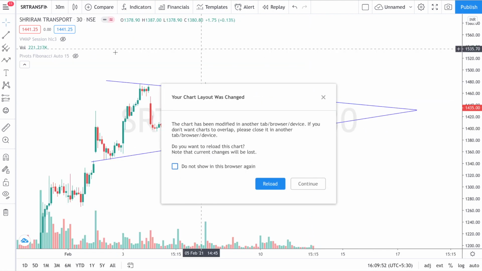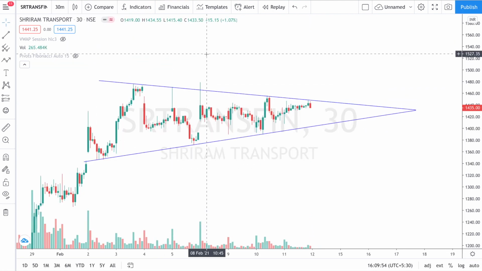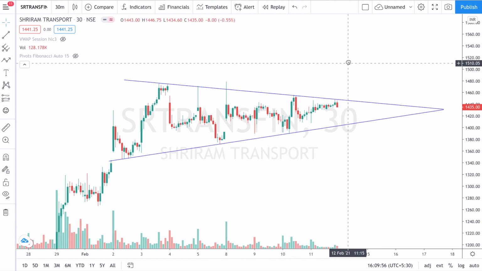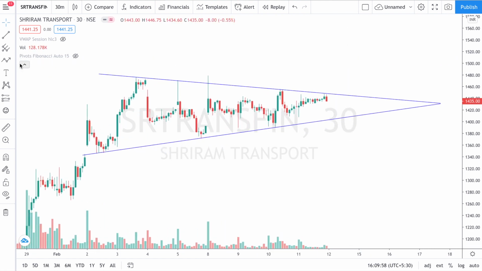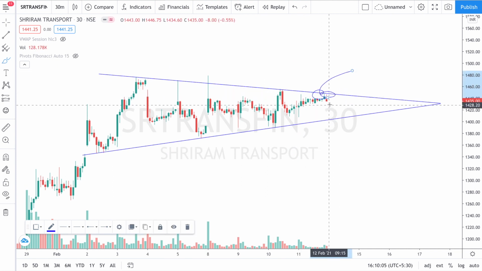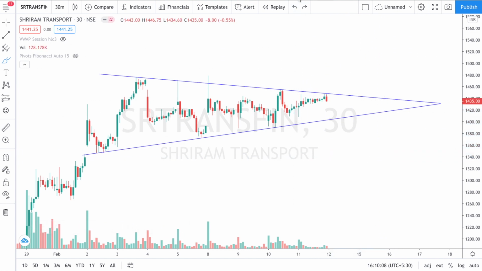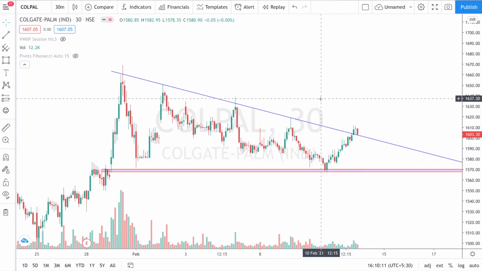And I also have a few stocks. Let me just discuss that. This is SR Transport. I'm not going to talk deep about that, so just note it down. If SR Transport breaks its upside or downside any day, there can be momentum seen in SR Transport. And the next stock is Colpal.